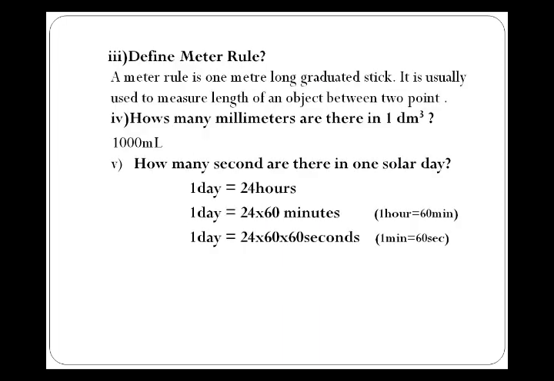Define meter rule. A meter rule is a 1 meter long graduated stick. It is usually used to measure the length of an object between two points. Question number 4: how many milliliters are there in 1 decimeter cube? It is simply equal to 1000 milliliter.